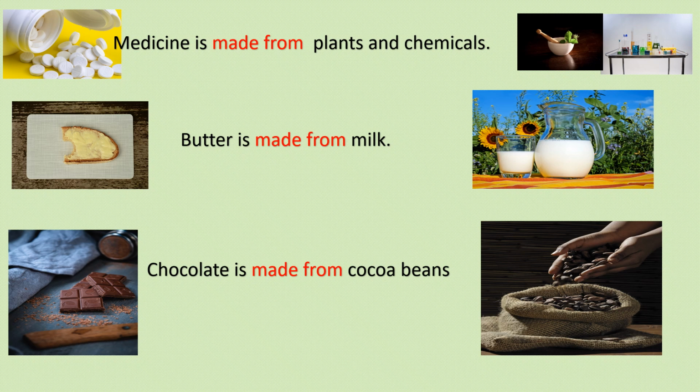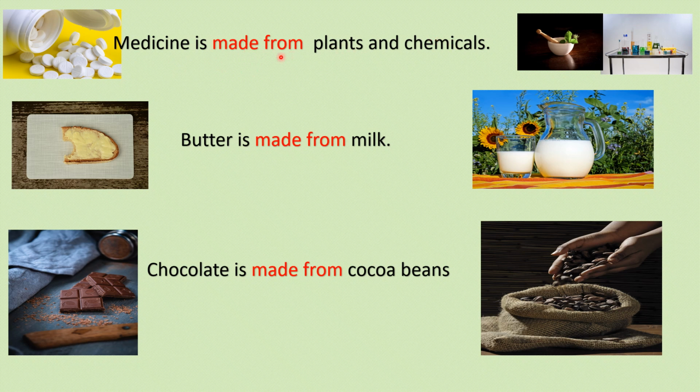Now the use of made from. When to use made from? As you can see here, this medicine. As we know, medicines are made from plants and chemicals. But when we see the final product, we don't find the characteristics or the features of its material, that is plant and chemicals, and that's why we say medicine is made from plants and chemicals.